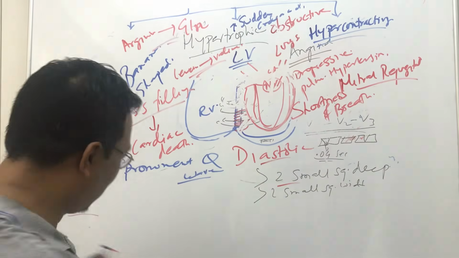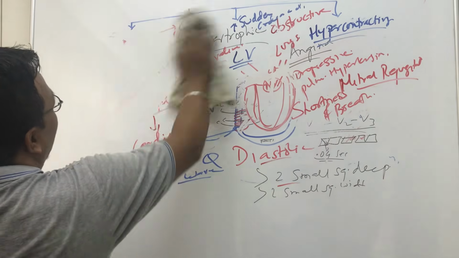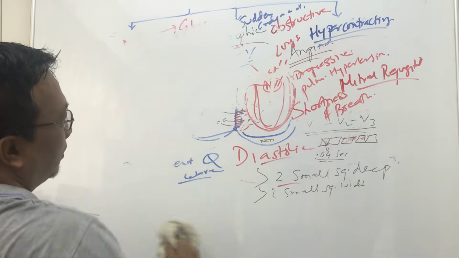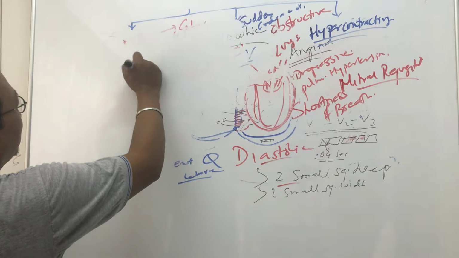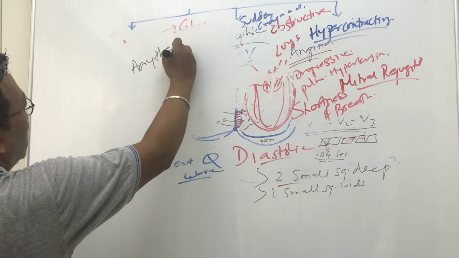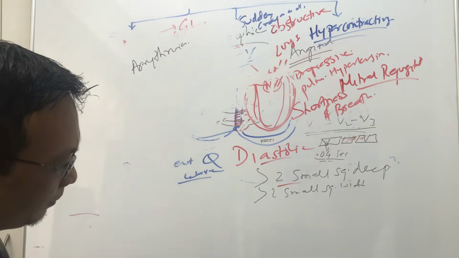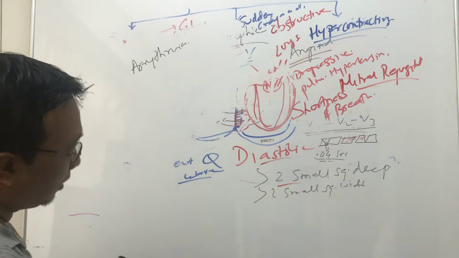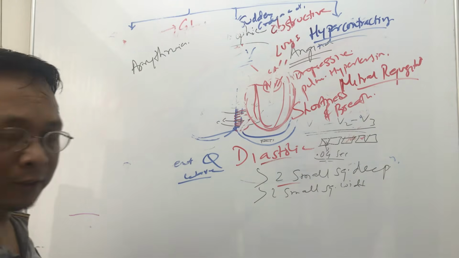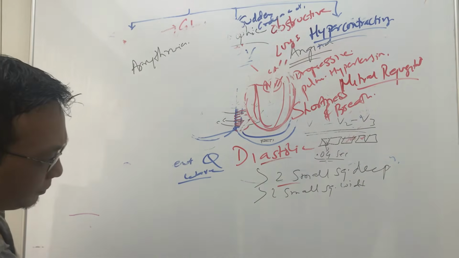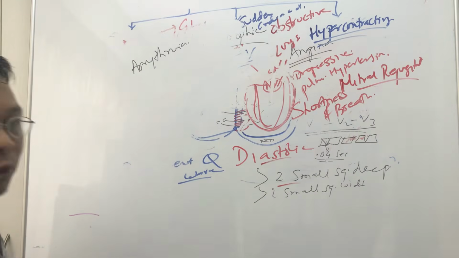So what can be the complications if there is hypertrophic cardiomyopathy? Arrhythmia is very common. There can be arrhythmia, thromboemboli formation, then infective endocarditis.